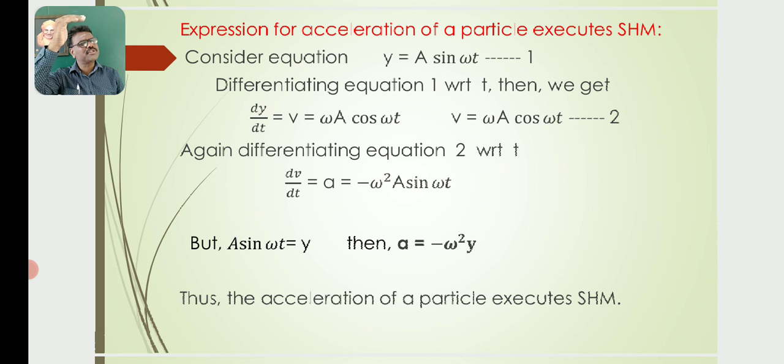So y is equal to a sin omega t. In that expression, a sin omega t can be replaced by y. Therefore, a is equal to minus omega square y. So this is the expression for acceleration. a is equal to minus omega square y. Thus, this is the acceleration of a particle executing simple harmonic motion.